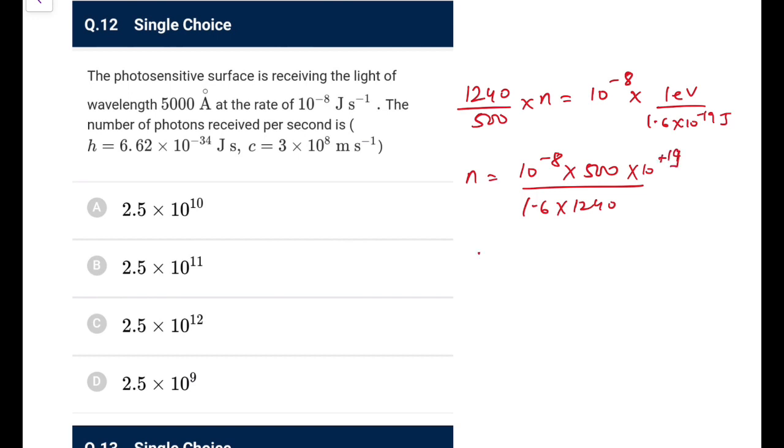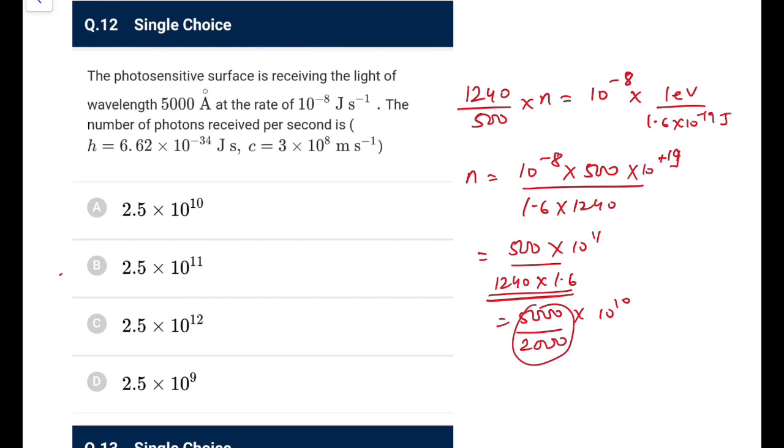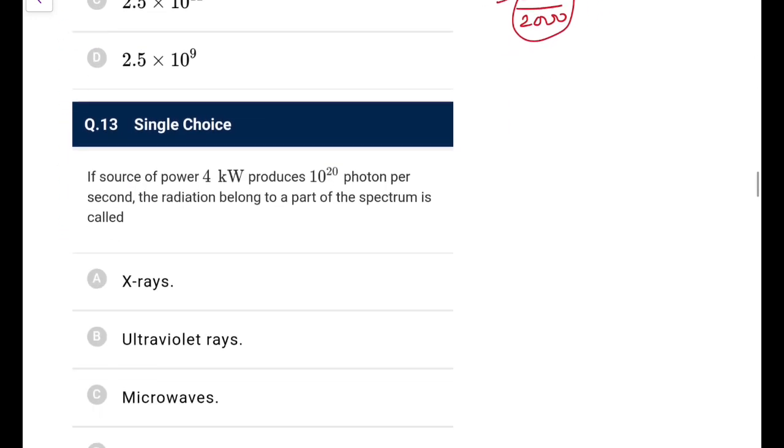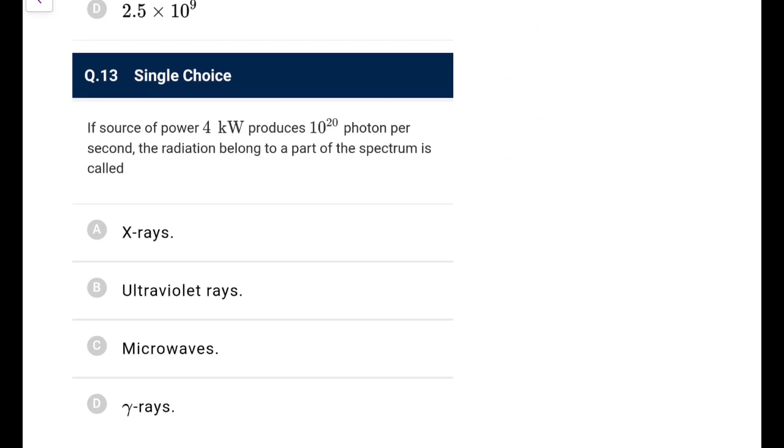So on doing this, what you will be getting, it is 500 into 10 to the power 11, and what you have 1240 into 1.6, so it would be better I write it as 5000 into 10 to the power 10, and this would be approximately, this will be close to 2000 if you do the calculation, so it would be 2.5 into 10 to the power 10. So go with option A, that is the most appropriate here. Next one, so this was one of the questions.